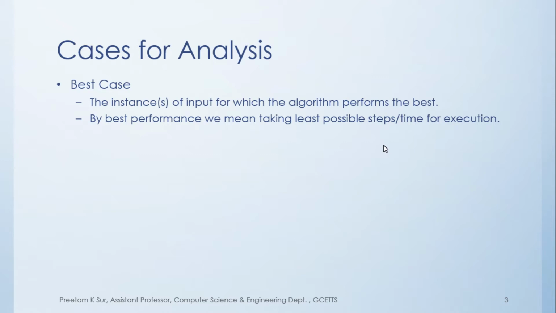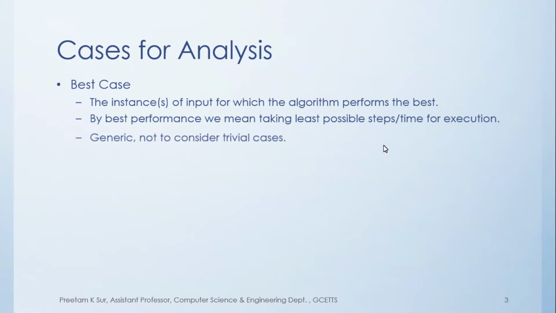So in the best case, if for an algorithm your input conforms to the properties of the best case scenario, then the algorithm is going to have the best performance for that instance of input.